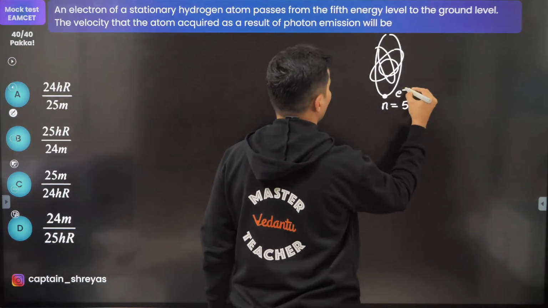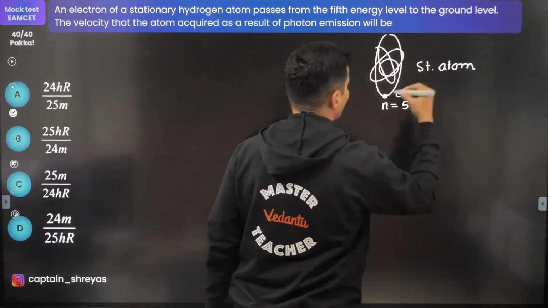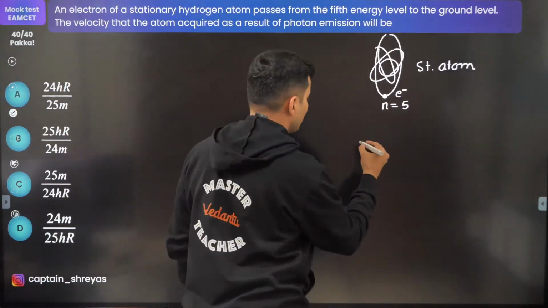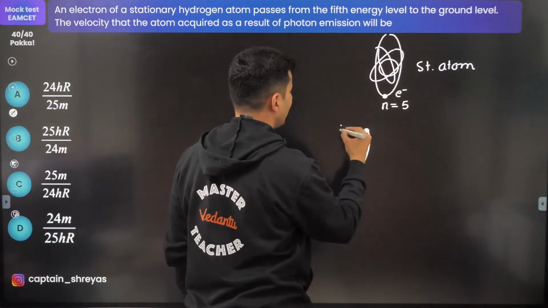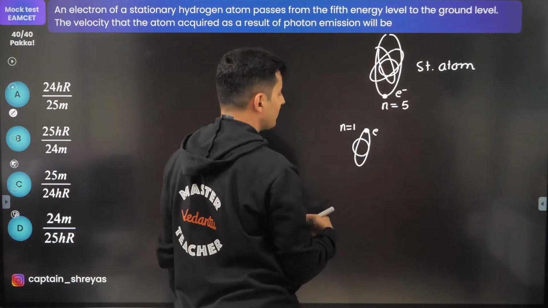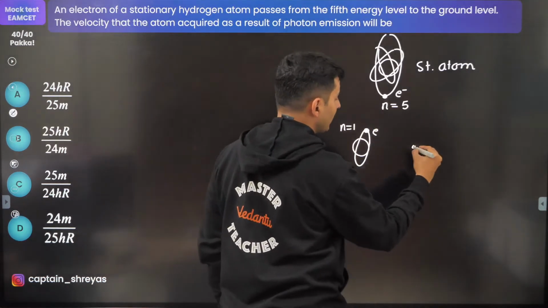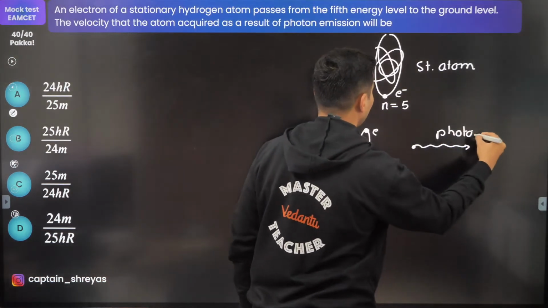This is the stationary atom. The electron jumps to the ground state, n is equal to 1. Because of this, a photon will be released, and that photon will go like this.